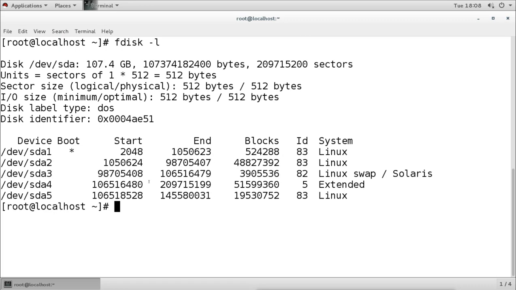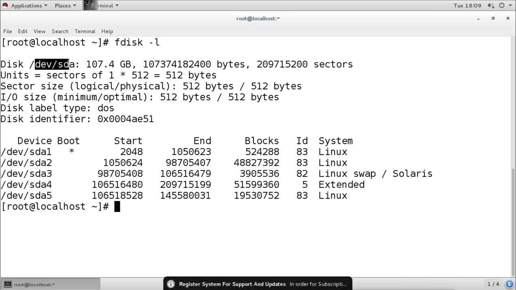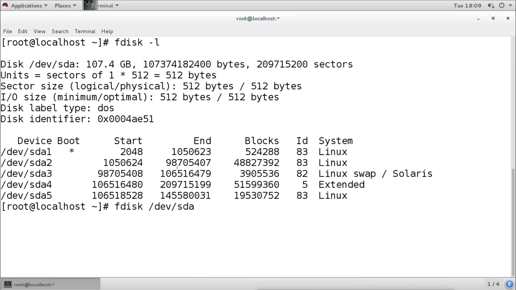So now we want to create a partition here. When we run the command fdisk -l, you will see the name of the hard disk. Then to create the partition, we will use the command fdisk, and then mention the name of that hard disk, sda. If you want to do the partitioning in sda, then you mention sda.